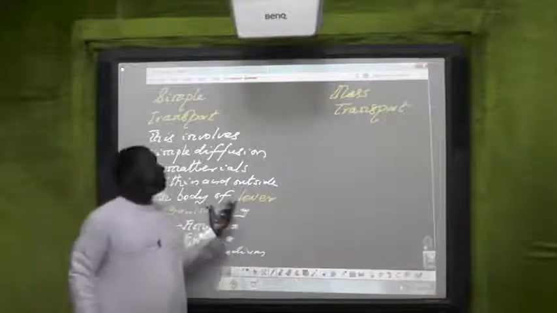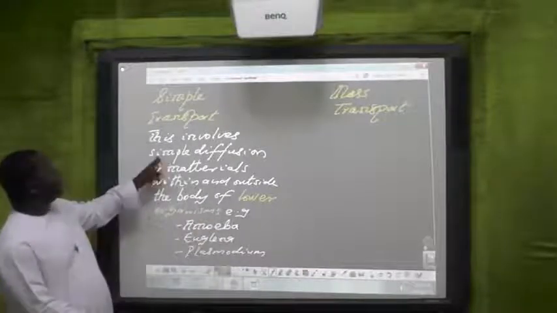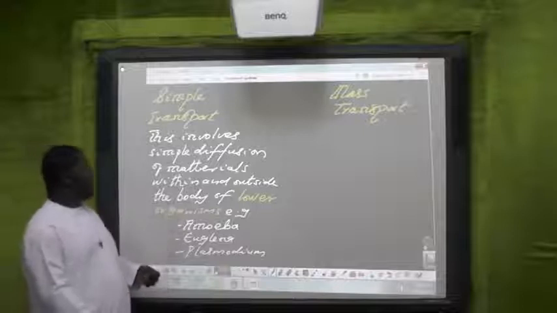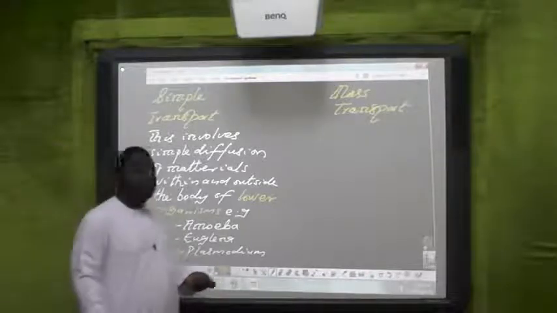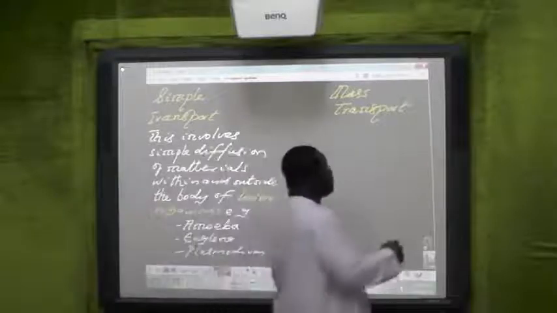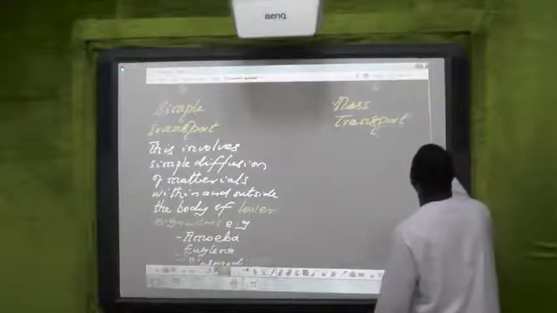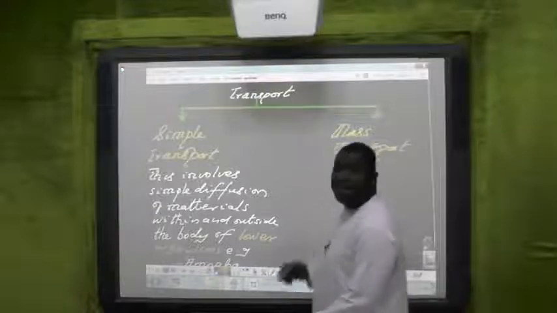Now, the simple transport system, I said, involves the simple diffusion of materials within and outside the body of lower organisms, e.g. amoeba, euglena, paramecium. But the mass transport system involves a system of vessels and pumps.